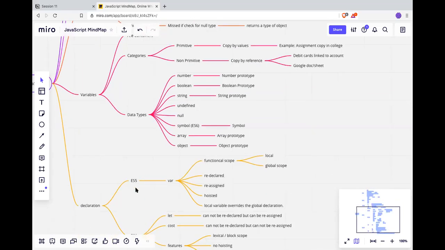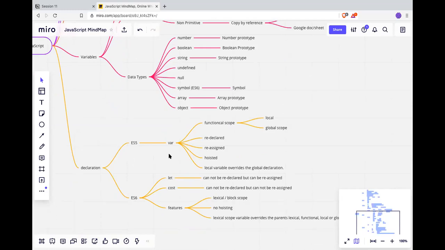Okay. In ES5 there is var, in ES6 we have let and const. Var has a functional scope, local and global. It can be redeclared, reassigned and hoisted. A local variable overrides a global declaration, meaning variables with the same name.